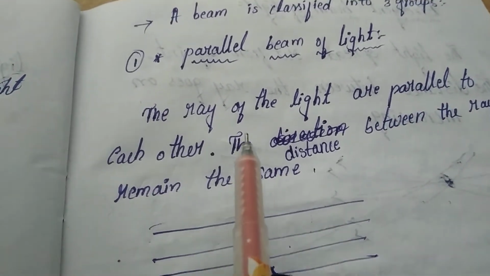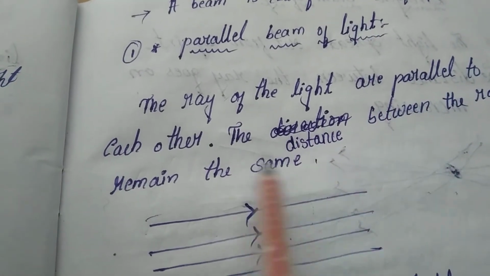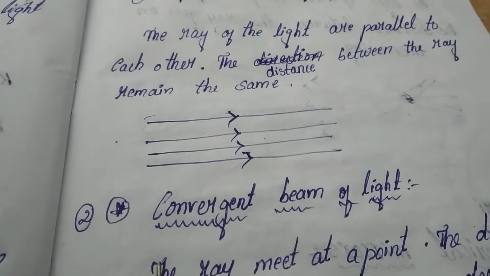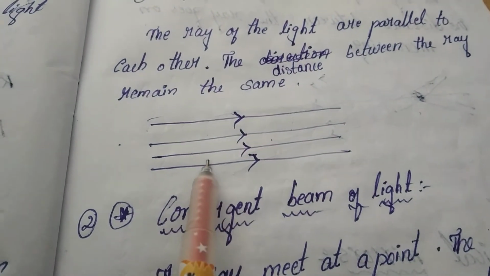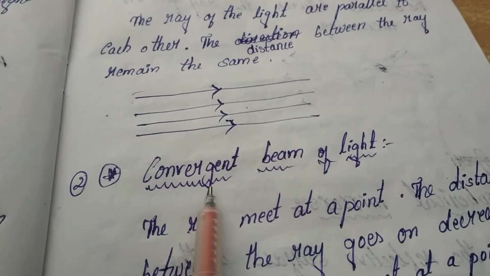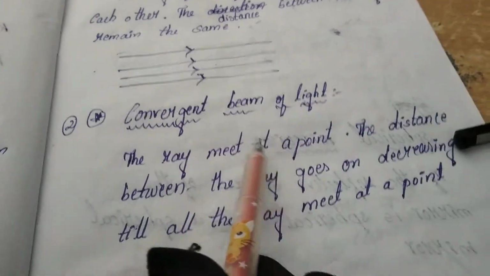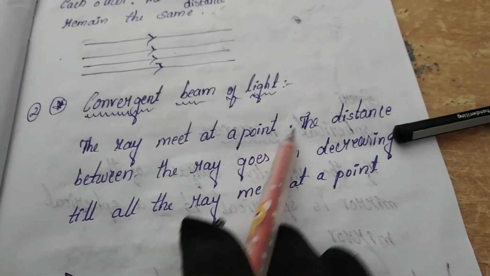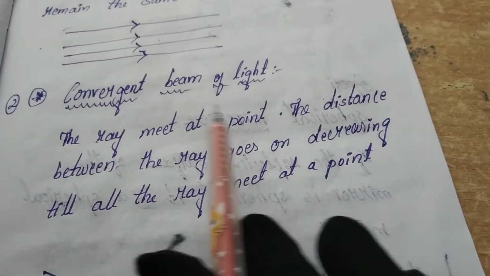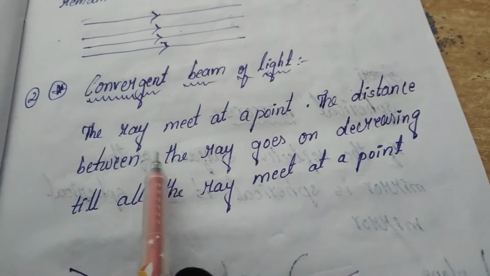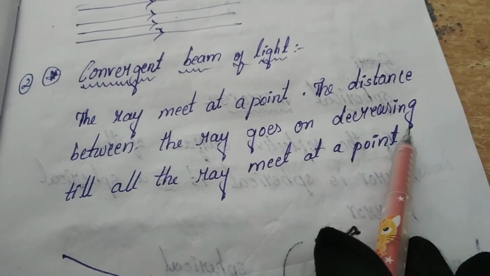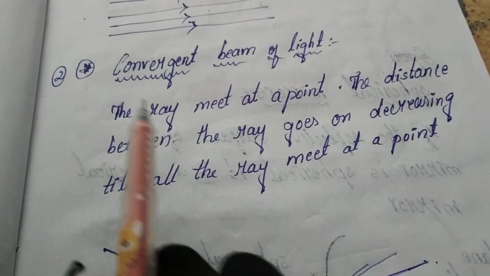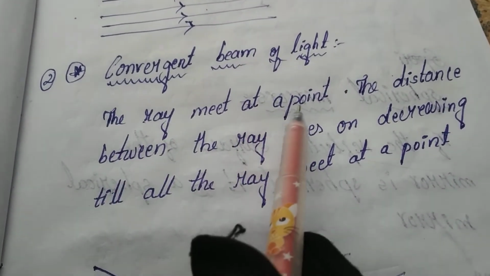The rays of light are parallel to each other, and the distance between the rays remains the same. This is the diagram of a parallel beam of light. The second one is the convergent beam of light. The rays meet at a point. The distance between the rays goes on decreasing till the rays meet at a point. Let's see the definition. The rays meet at a point.